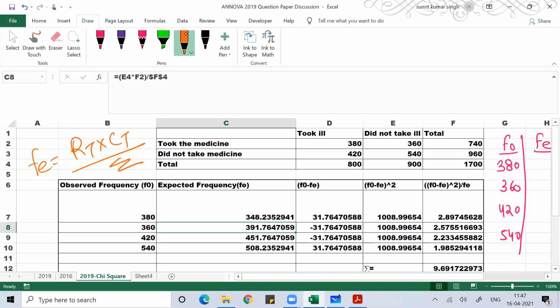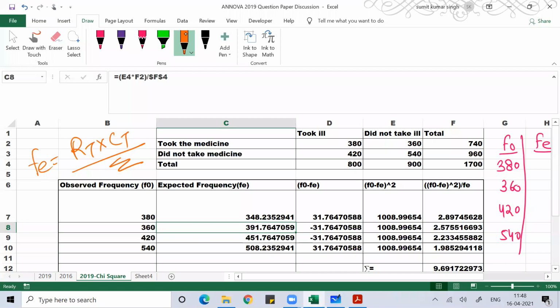Once you have the observed and expected frequencies, then find the value of the chi-square statistic using the formula.